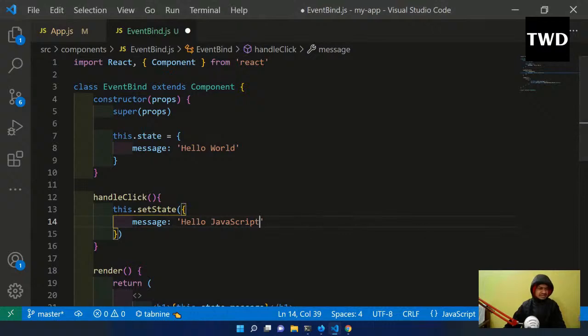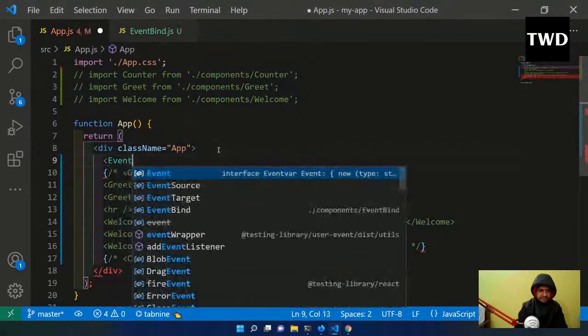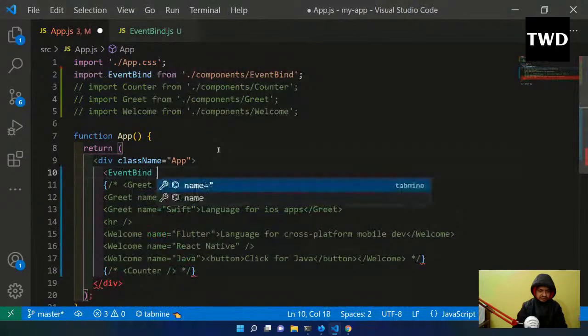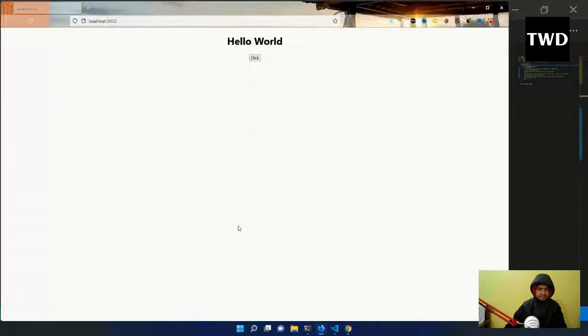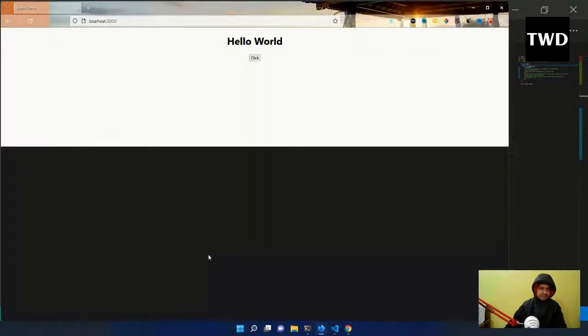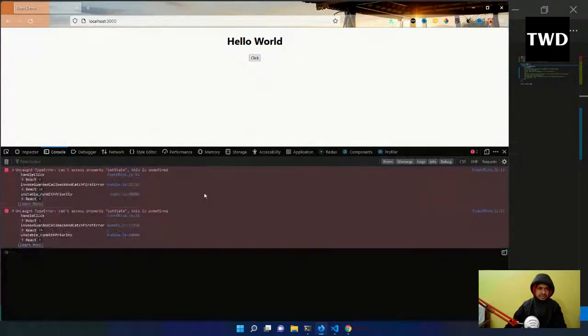Okay, so just like this I will have, and again I think I didn't import the event bind, so I'll import it. Event bind I will import, save it, come back here, event bind is there, and if I inspect it, console or inspect whatever is there, I will click it, and I will get the error here. Okay, I'm getting the error: can't access property setState, this is undefined. Earlier we used to get some different error here, I don't know, React have changed something.